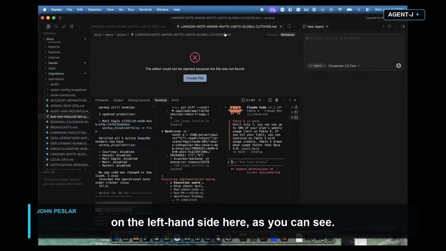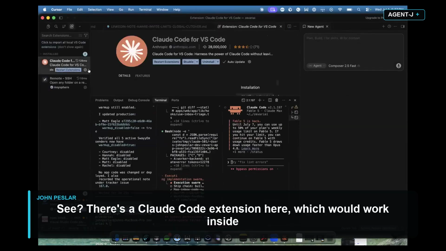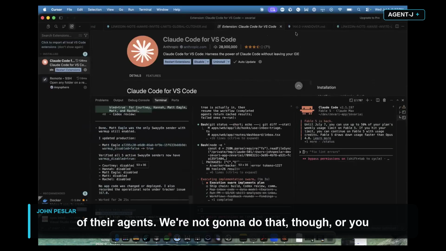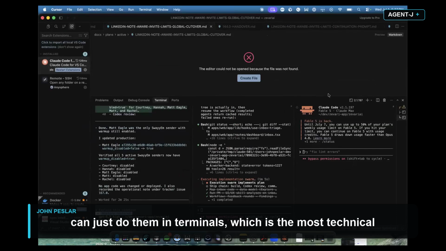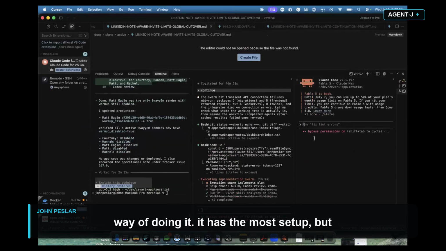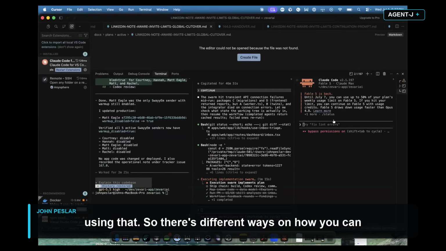As you can see, this is me using Cursor's agent. I could add on an extension, I believe. See, there's a Claude Code extension here, which would work inside of their agents. We're not going to do that though, or you can just do it in terminals, which is the most technical way of doing it. It has the most setup, but it's also the most customizable. So that's the advantage of using that.